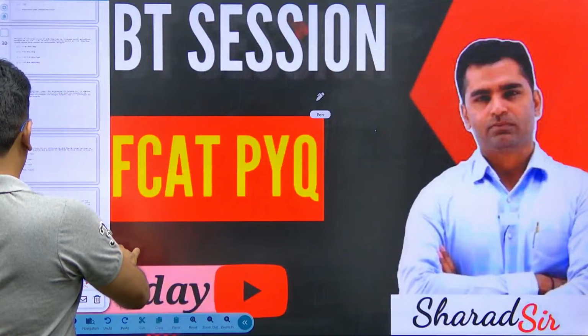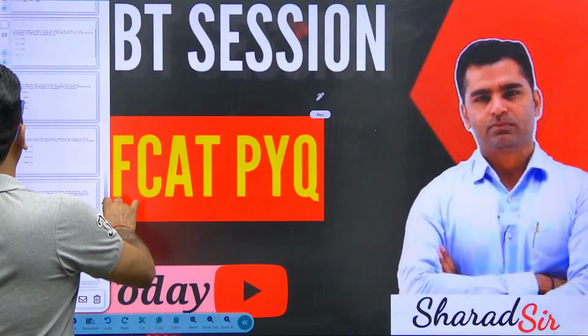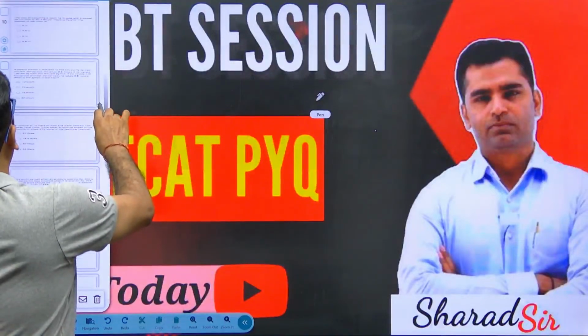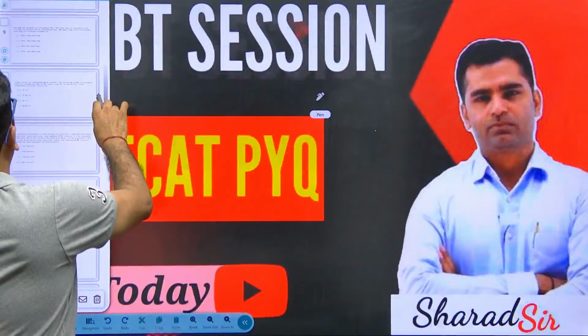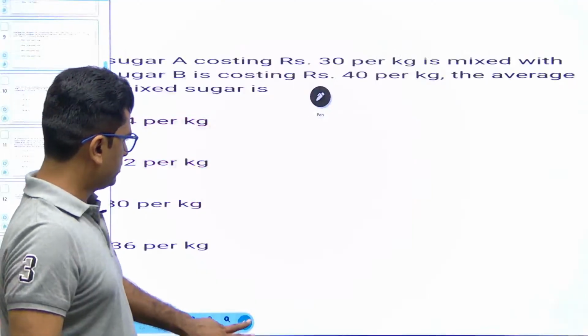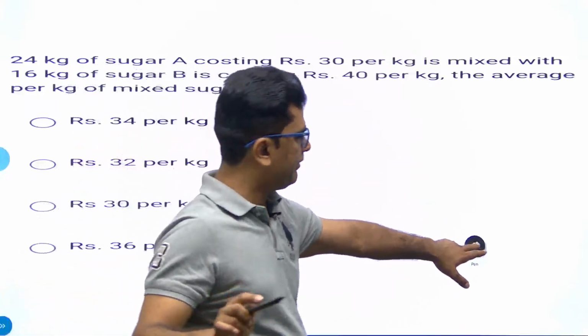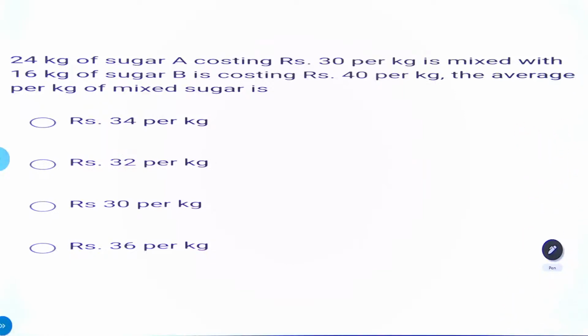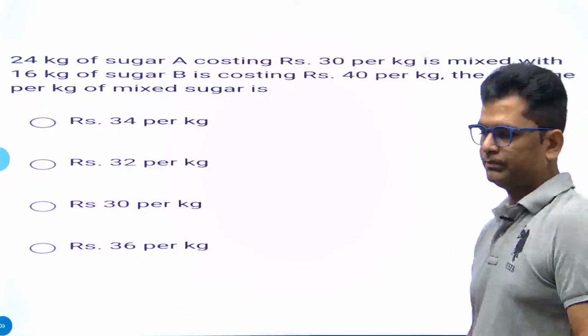Ritina has sent me so many questions. So we will start with a relatively easier question. These are all previous year AFCAT questions. We will solve them one by one. Okay, what is written here? 24 kg of sugar A costing 30 rupees per kg is mixed with 16 kg of sugar costing 40 rupees per kg. The average of mixed sugar is... So it is quite an easy question.